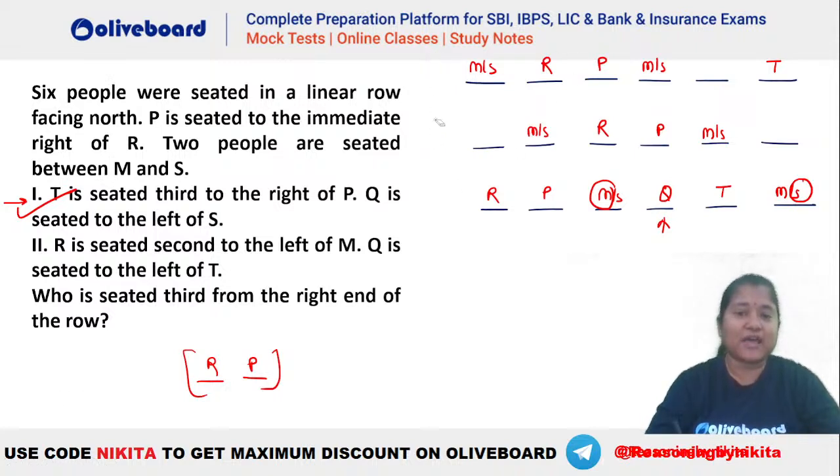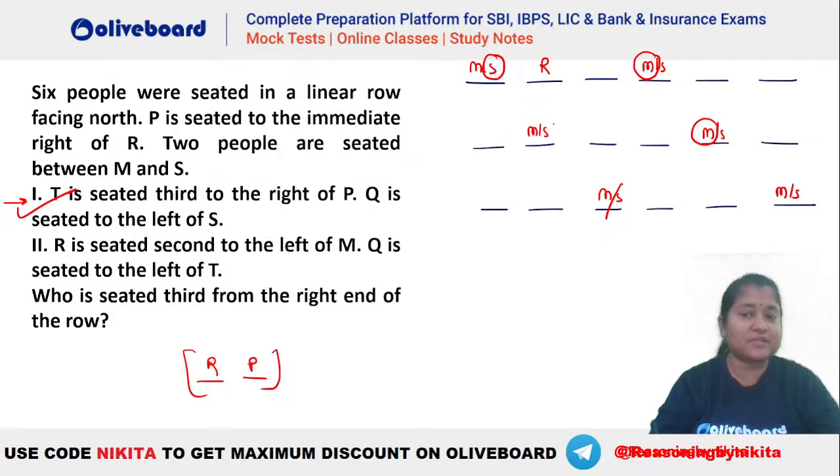Okay, now let's try the second one. Let's see, can we find it using the second one here? Okay, let's try. So these are the three cases that we can have for M and S. Now second says R is seated second to the left of M. That means here R is second to the left of M. So you can understand that R will be this, M will be this person here. In the first case M will be this person, S will be this person. Similarly here also M will be this person, S will be this person, because R is second to the left of M.